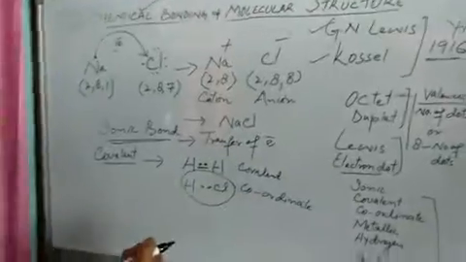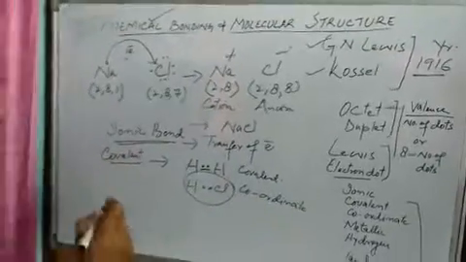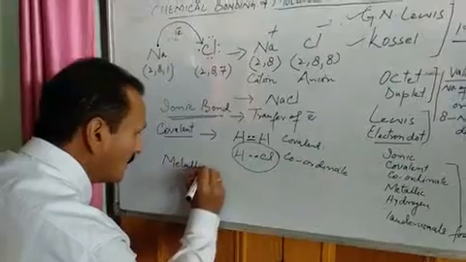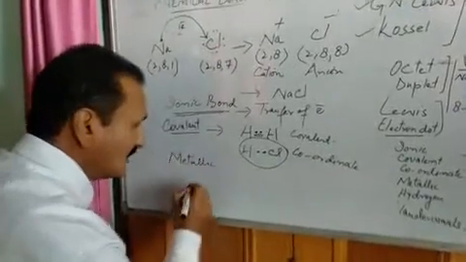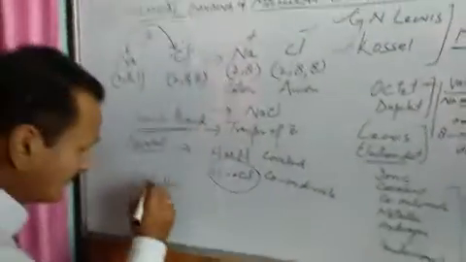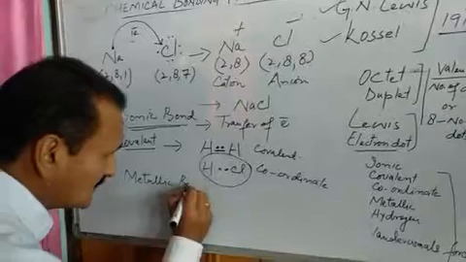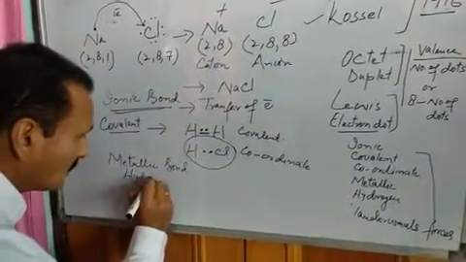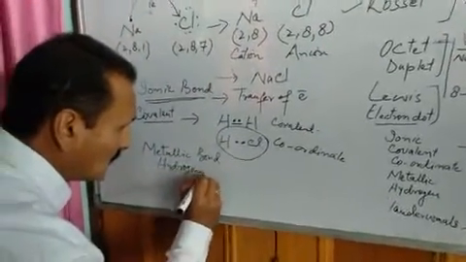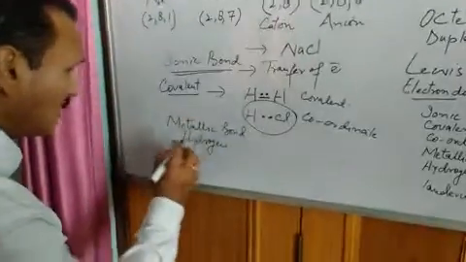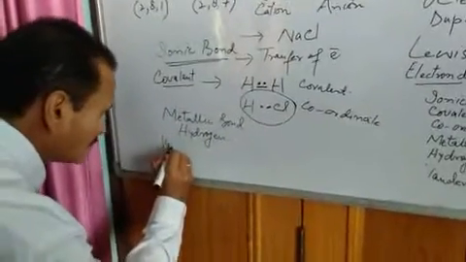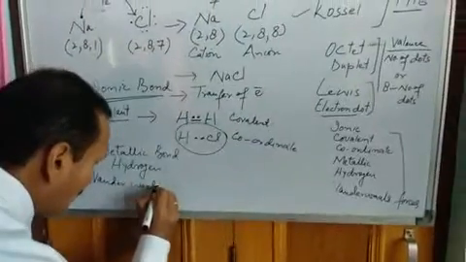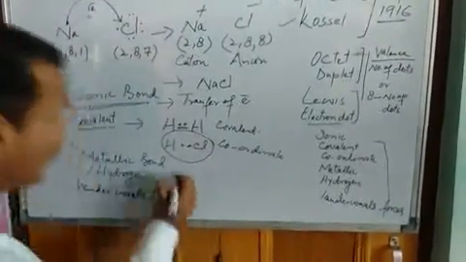This is coordinate bond. We have other types of bonds also. For example, I have metallic bond. As the term itself explains, this bond is formed in metals. Then we have hydrogen bonds. And we have one weaker bond, that is van der Waals force. These are some other bonds.